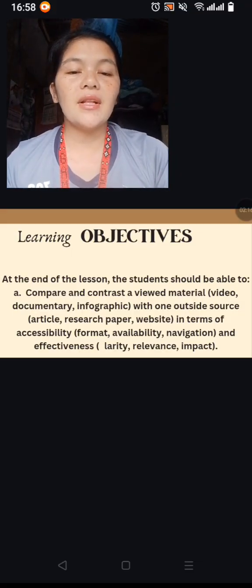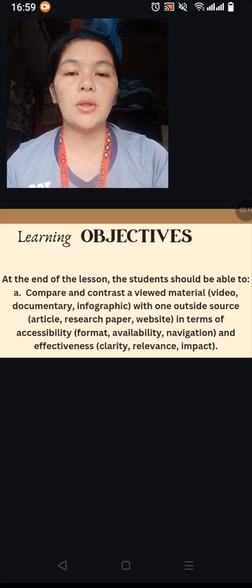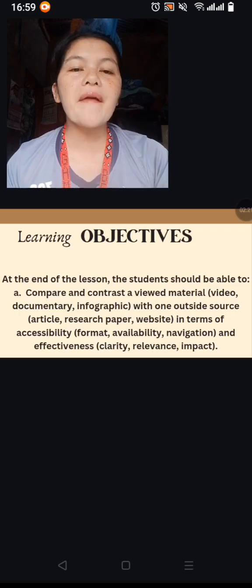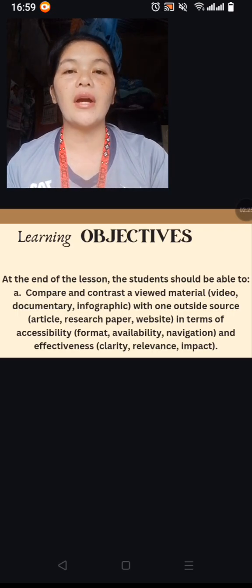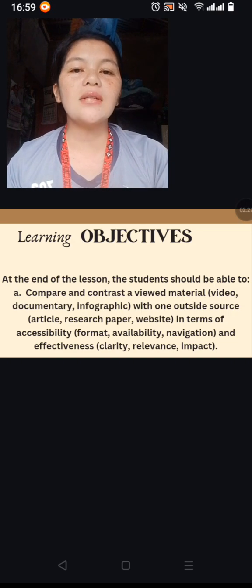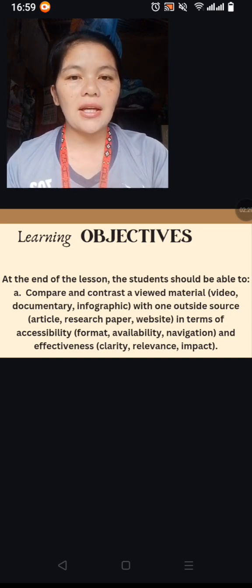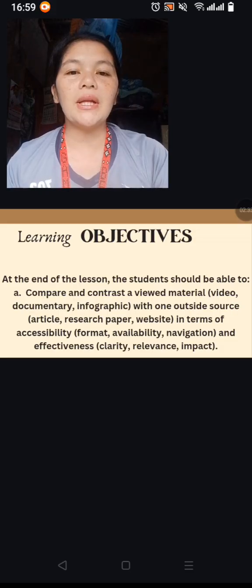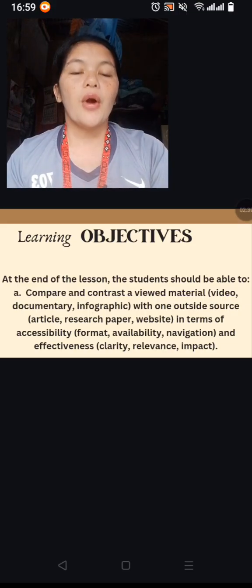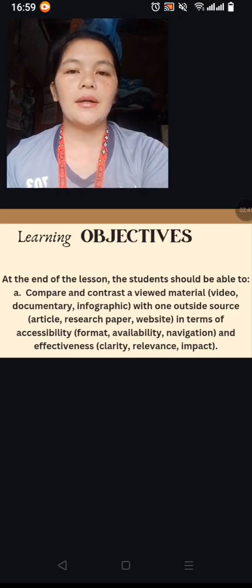At the end of the lesson, the student should be able to first compare and contrast a viewed material through video or documentary or infographic with one outside source like article, research paper, or website. In terms of accessibility, formal availability, navigation, and effectiveness are clarity, relevance, and impact.